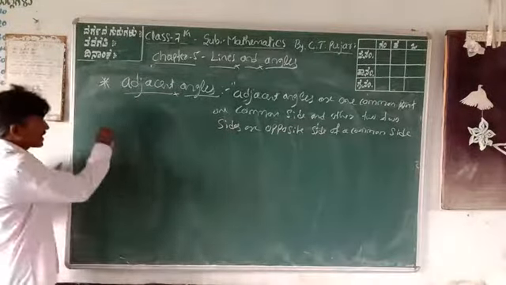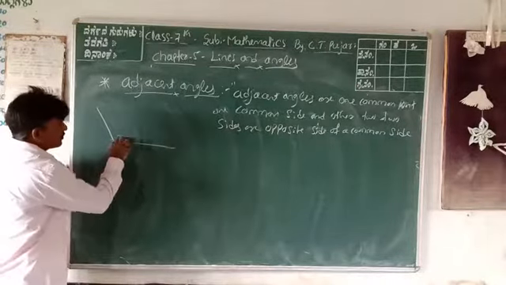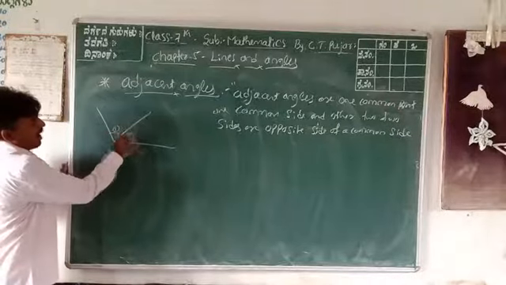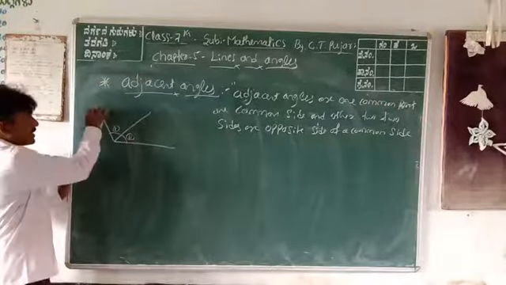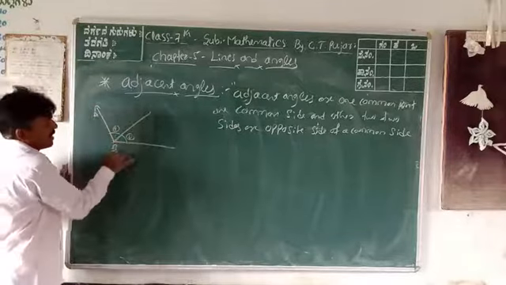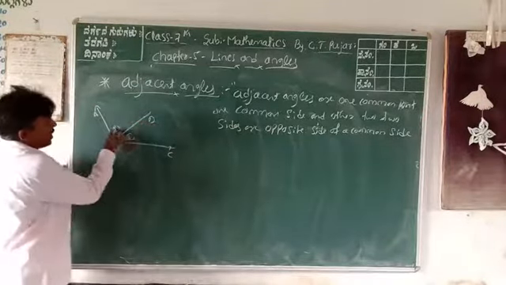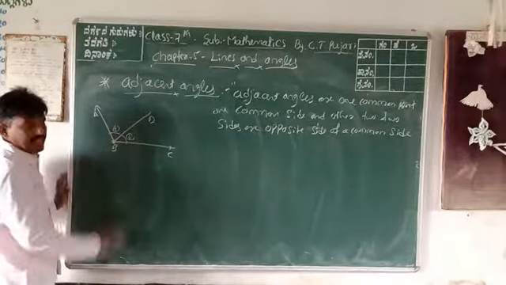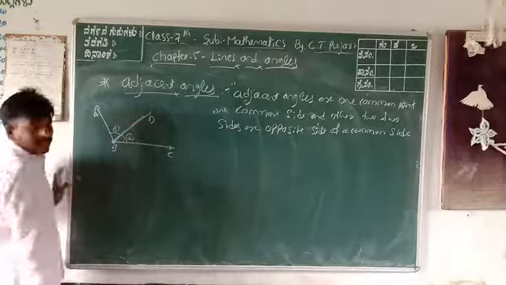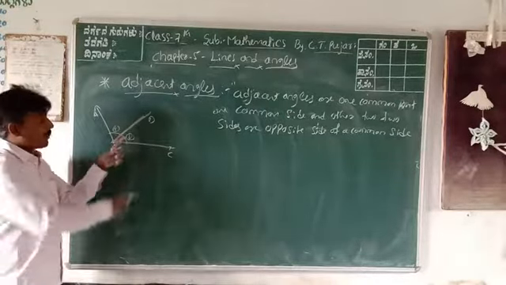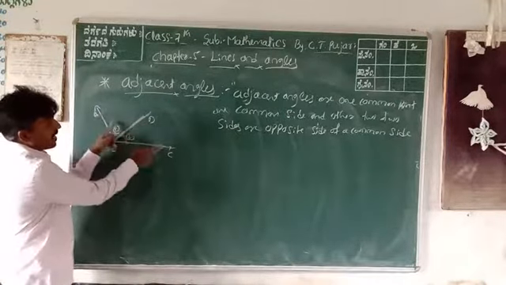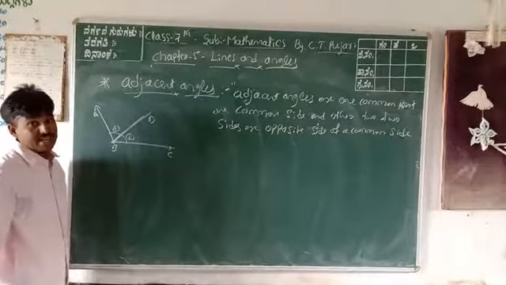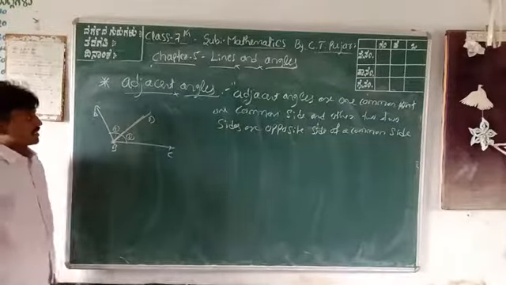For example, in the diagram, these two are adjacent angles. Angle 1 and angle 2 are adjacent angles, in the figure A, B, C, D. Therefore, for these two angles, the common point is D, the common side is BD, and the remaining two sides are on opposite sides of the common side. So these two are adjacent angles.